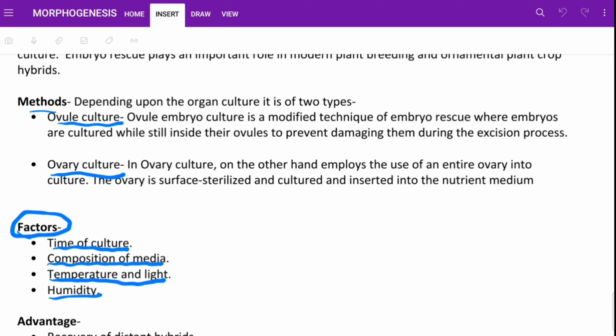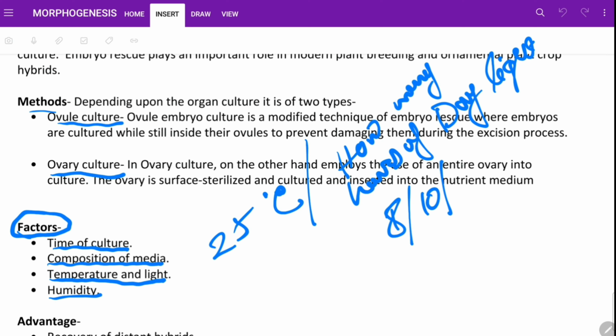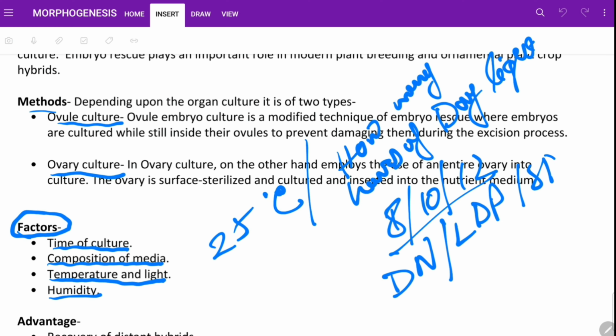ovary or ovule. The temperature is like 25 degrees Celsius, and light means how many hours of daylight. Light by daylight means 8 hour, 10 hour, 12 hour. It depends on day neutral plant, long day plant and short day plant.